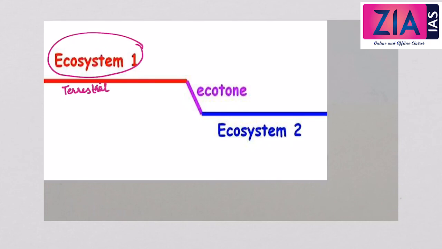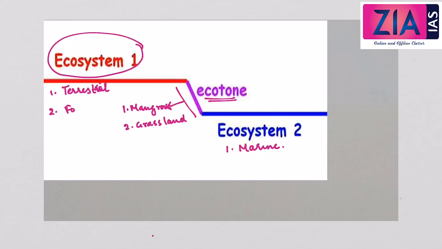So terrestrial ecosystem, and ecosystem 2 we have a marine ecosystem. So in between this terrestrial and marine ecosystem we have the mangrove. So mangrove is an example of this ecotone. Now another ecosystem let us take, as we have discussed earlier, grassland. So grassland is another ecotone. So grassland is the ecotone between forest and desert. So the second ecosystem is desert.